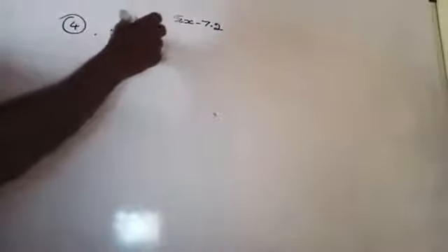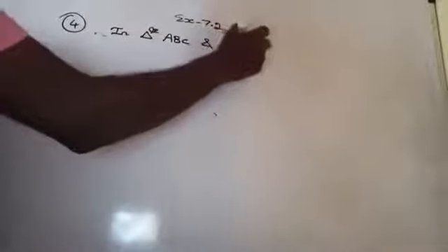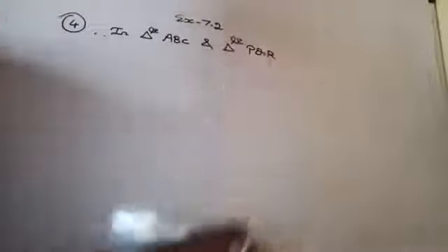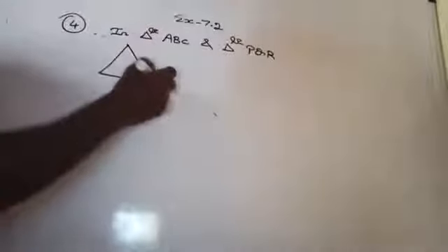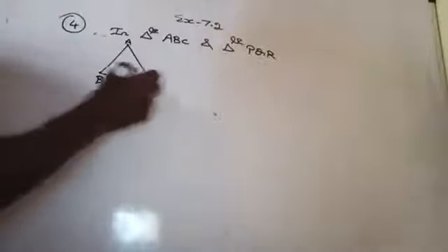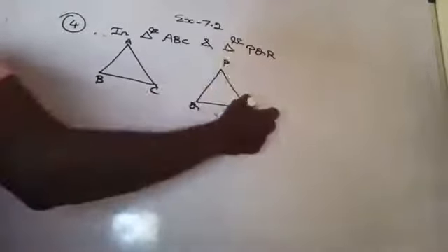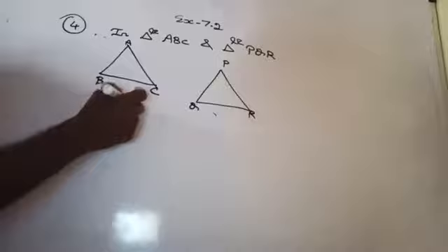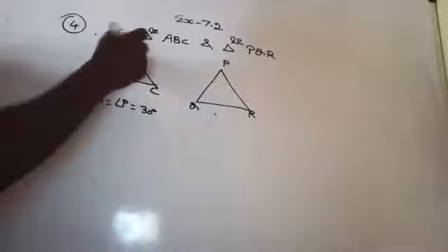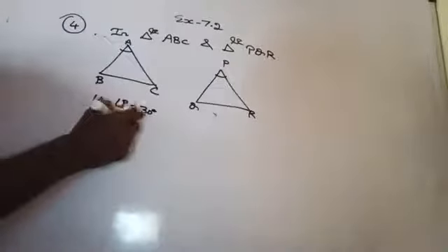Here it is given in triangle ABC. There were two triangles given, triangle ABC and triangle PQR. Angle A is 30 degree. So draw the triangle ABC. Another one is PQR. Angle A is given 30 degree. Angle P is also 30 degree. So angle A equal to angle P equal to 30 degree. It is given for you. Angle A equal to angle P, and then angle B equal to 40, and then angle Q is also 40.